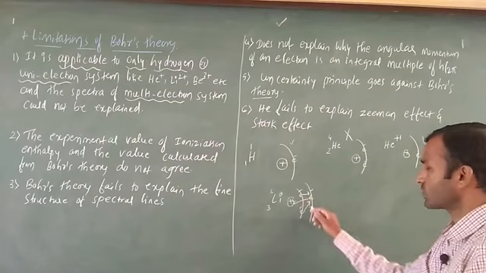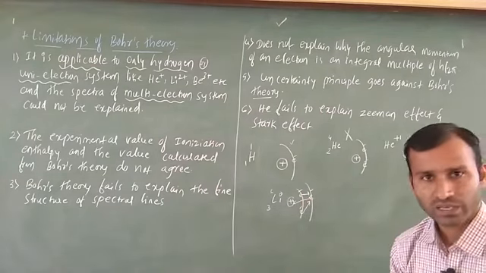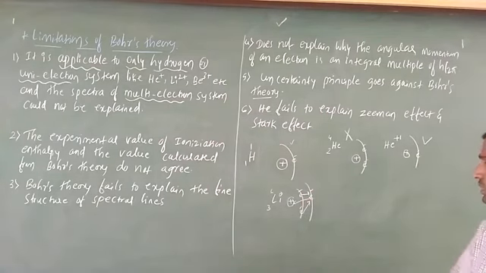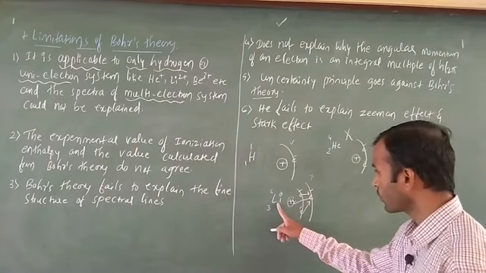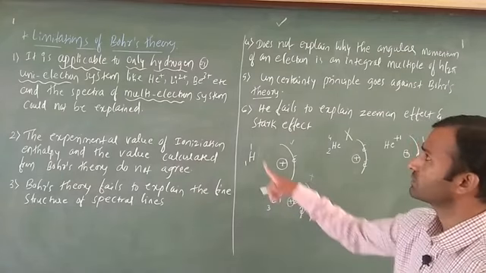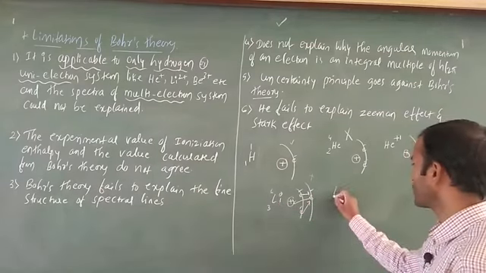That is why in this case what happened? The force of attraction is going to decrease. In this case also what? Bohr's atomic theory is going to fail. Okay, this is not going to follow. That is why they are going to remove 2 electron in lithium. That is why they wrote lithium 2 plus.